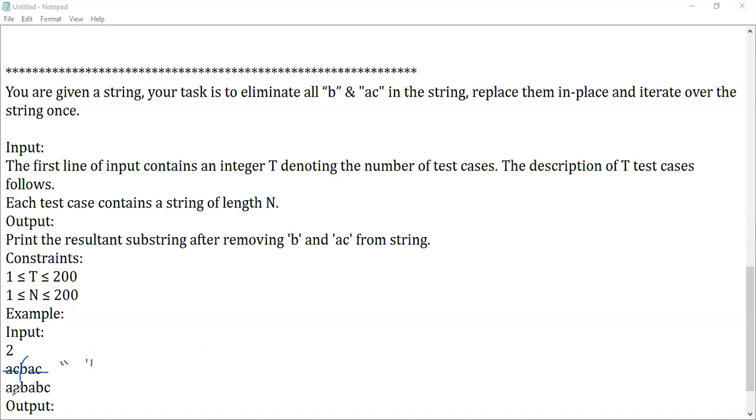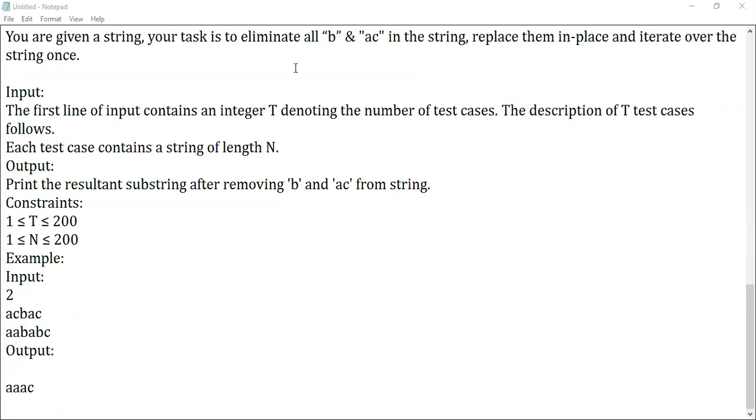The same way for the next one. A should stay A. We are not going to disturb it, right? After A, when it is B, remove it. Whenever it is A, keep it. Whenever it is B, remove it. So AC will be the output of it. Whenever you have B or AC, remove it. So this is the question. This question is simple, guys. You can do it. Occurrence of B and AC. Make it faster.